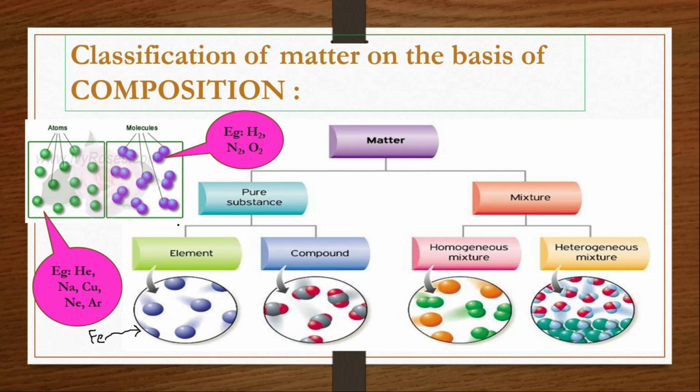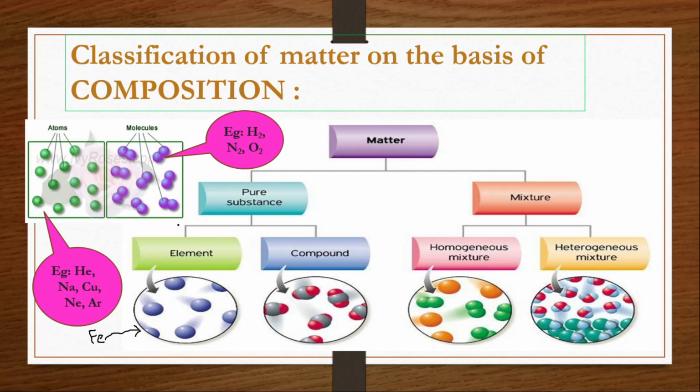Next we'll discuss the compound. Before moving to that, a few more points I want to add about elements. We have already studied that there are 118 elements. Out of these, 92 elements occur in nature, whereas the remaining have been artificially prepared.